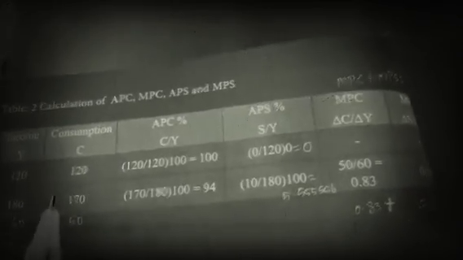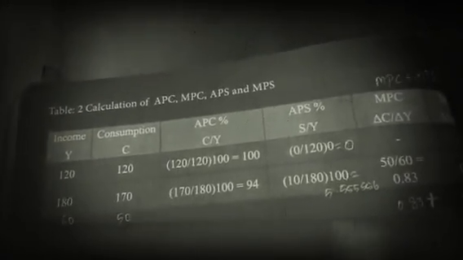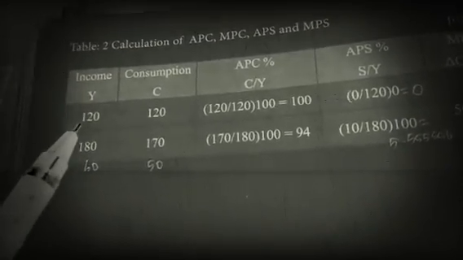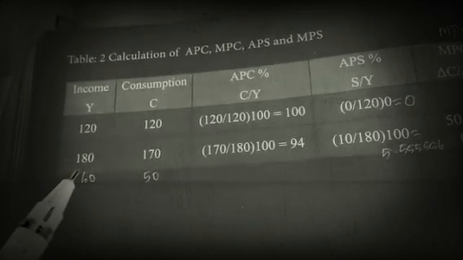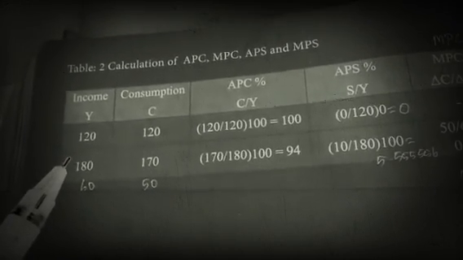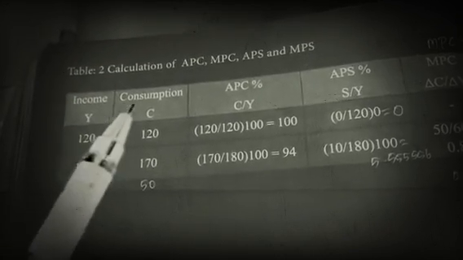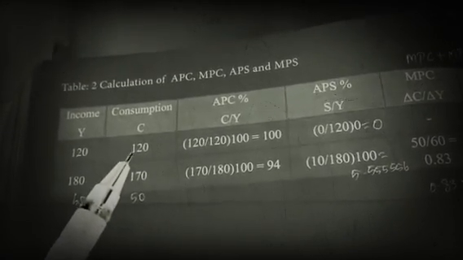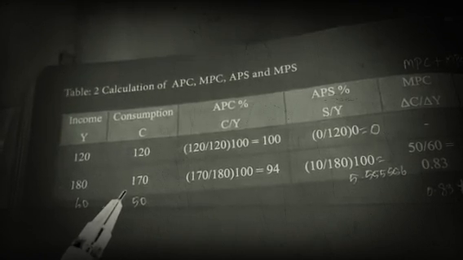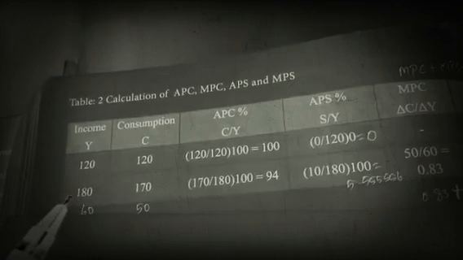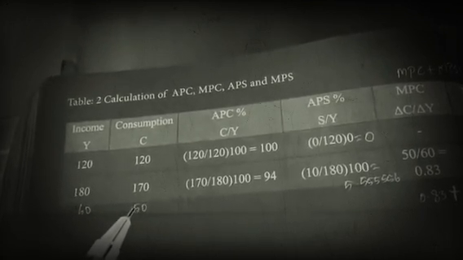Then MPC: in the first row there is no change, that is why dash. Then income increases from 120 to 180. The difference between these two, the change in income, is rupees 60. Consumption also increases from 120 to 170. The difference is 50. If income increases, consumption also increases.